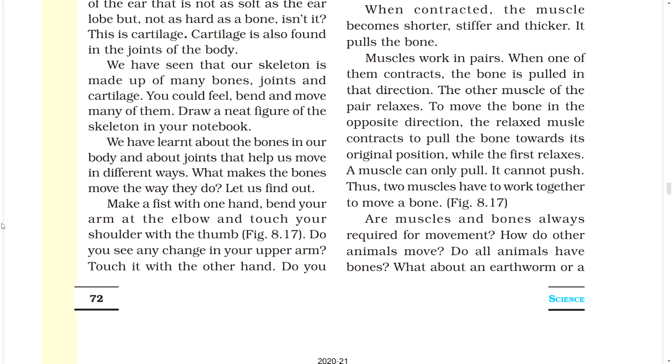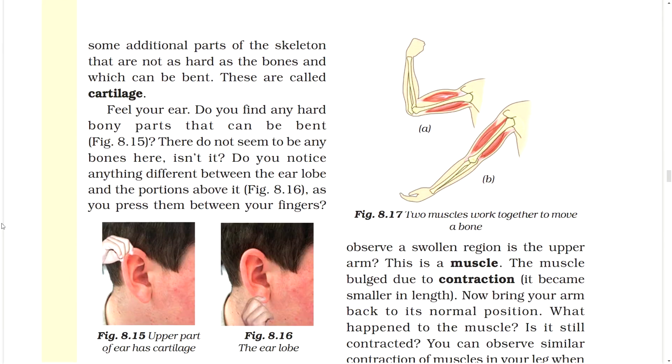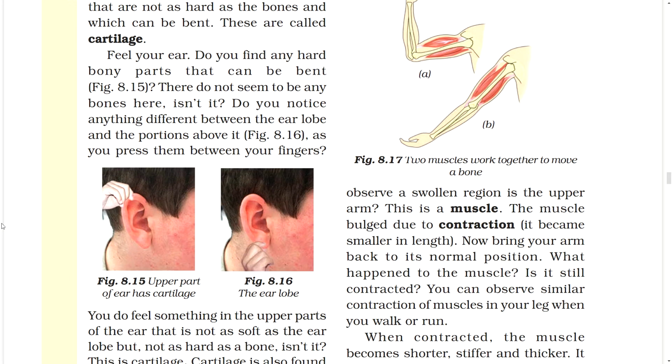Make a fist with one hand, bend your arm at the elbow and touch your shoulder with the thumb. Figure. Do you see any change in your upper arm? Touch it with the other hand. Do you observe a swollen region in the upper arm? This is a muscle. The muscle bulged due to contraction. It became smaller in length.